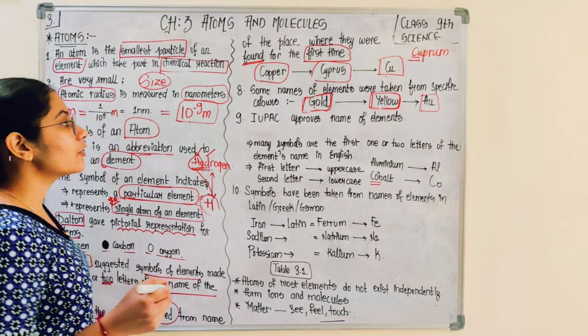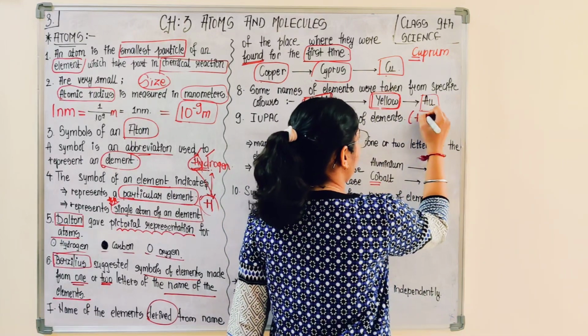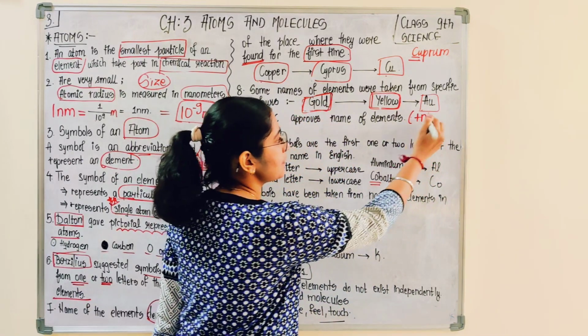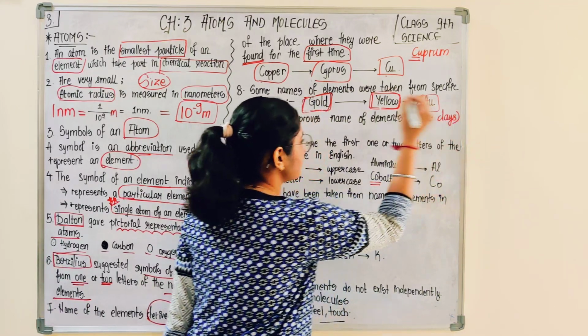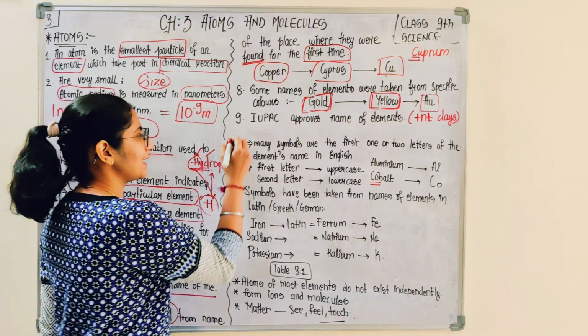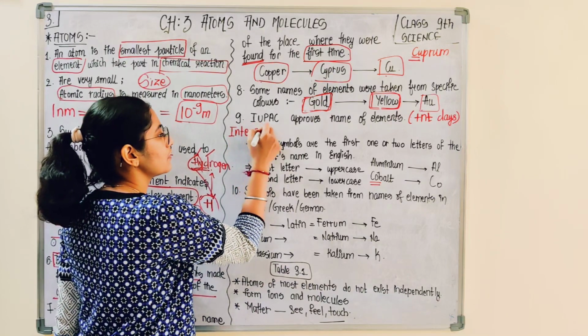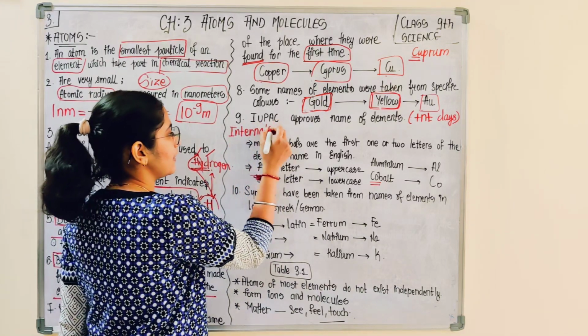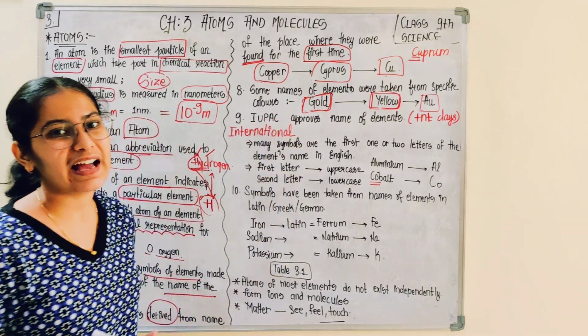Now here, IUPAC nowadays, in the present day. So nowadays IUPAC, that is International, you have to remember the full form of this abbreviation.